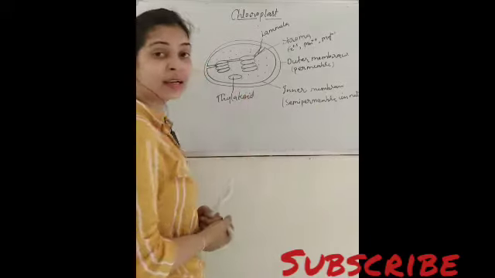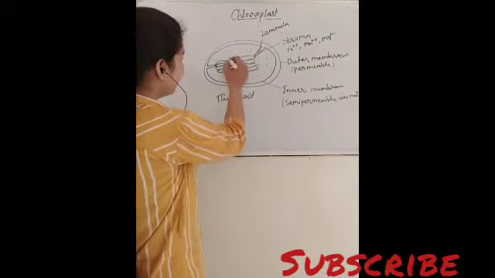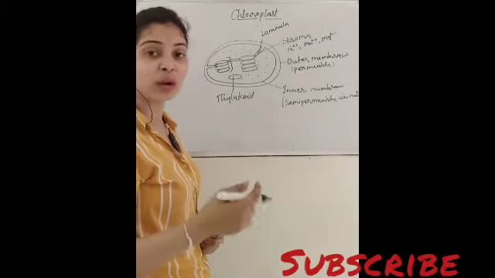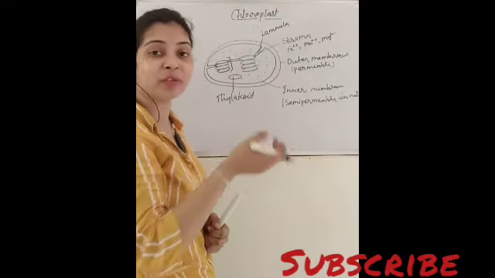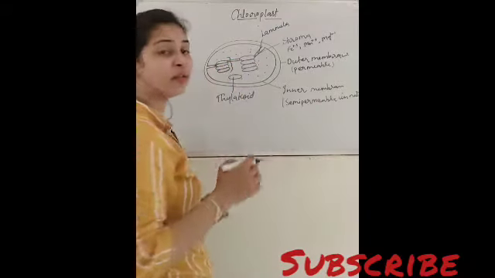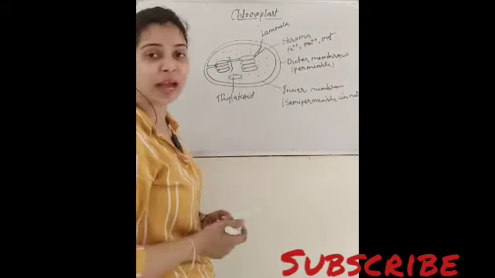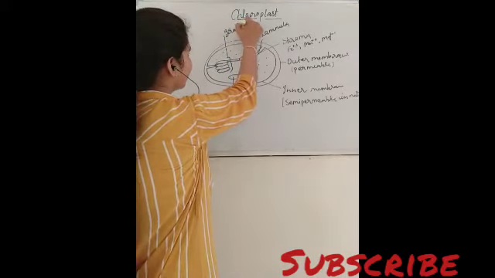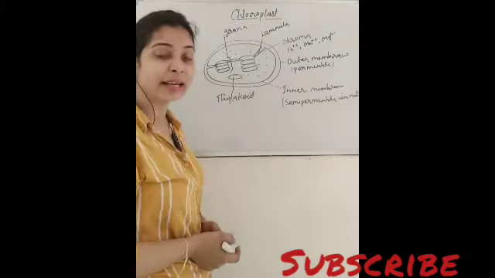This is known as thylakoid, and here you can see a group of thylakoids, in which one thylakoid is found just above another thylakoid. This complete structure, या फिर हम ये भी कह सकते हैं the cluster of thylakoids, is known as grana. It is known as grana. ठीक है?